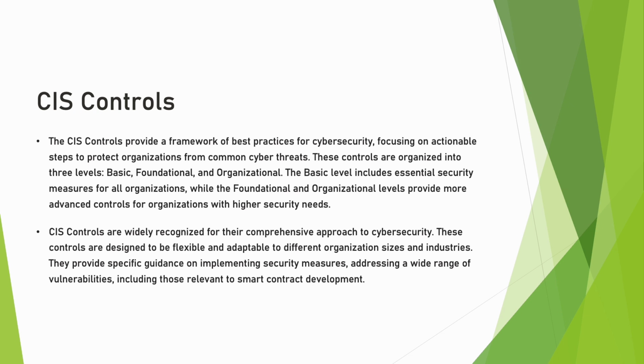CIS controls are a framework of best practices for cybersecurity, focusing on actionable steps to protect against common cyber threats. Organized into 3 levels, basic, foundational, and organizational, the controls provide guidance on implementing security measures. The basic level includes essential security measures, while the foundational level and organizational level offer more advanced controls for higher security needs. CIS controls are designed to be flexible and adaptable to different organizations and industries.